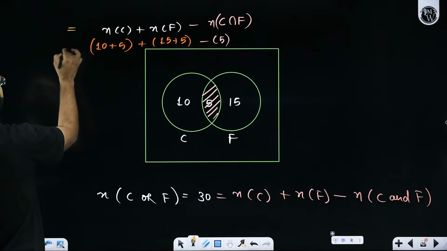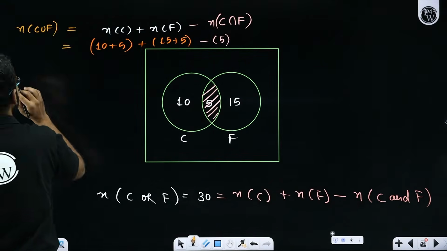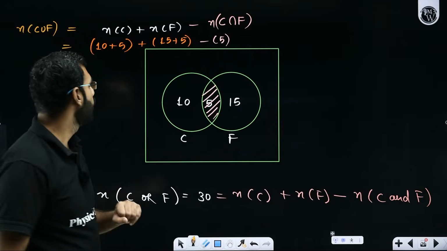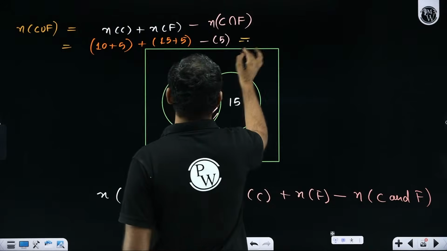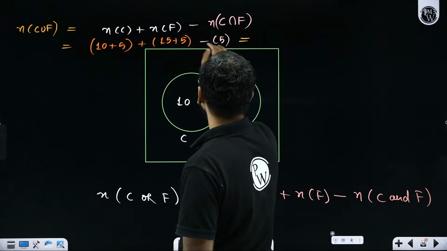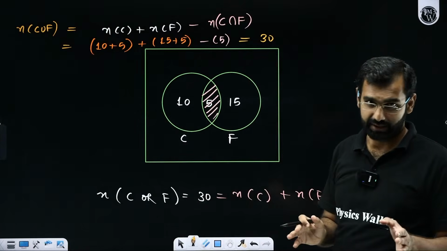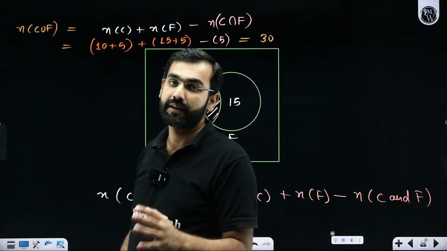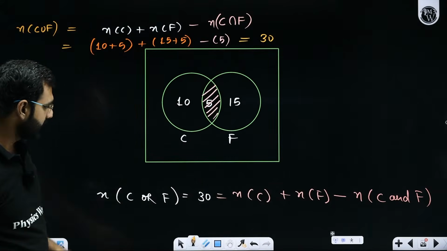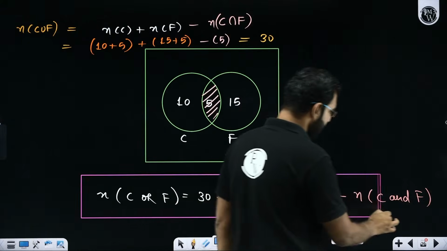And what does it finally give me? It gives me C union F. It gives me the people who like cricket or football, which means this number is now going to be 15 plus 20, 35, minus 5 is 30. Now I see the data to be in sync. Now we claim that yes, data is sorted, data is organized. So are you realizing how we are generating this formula? How is this formula getting derived?